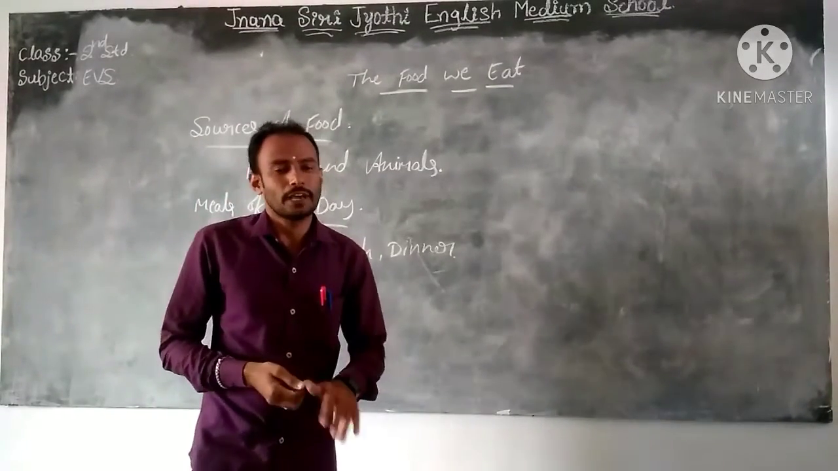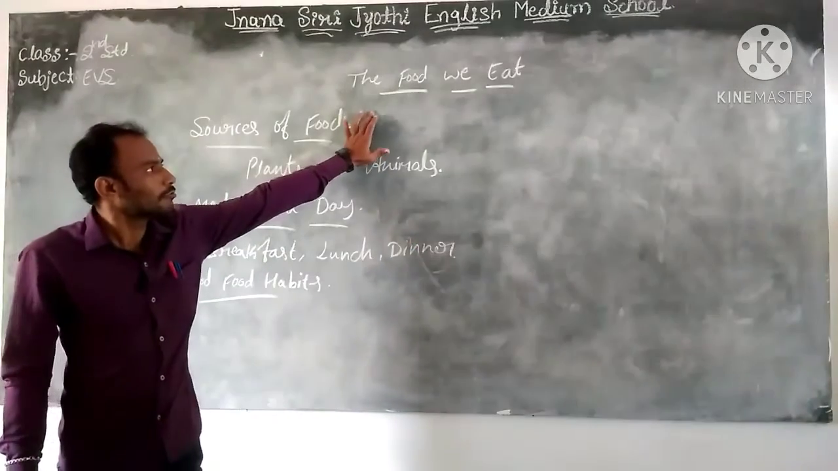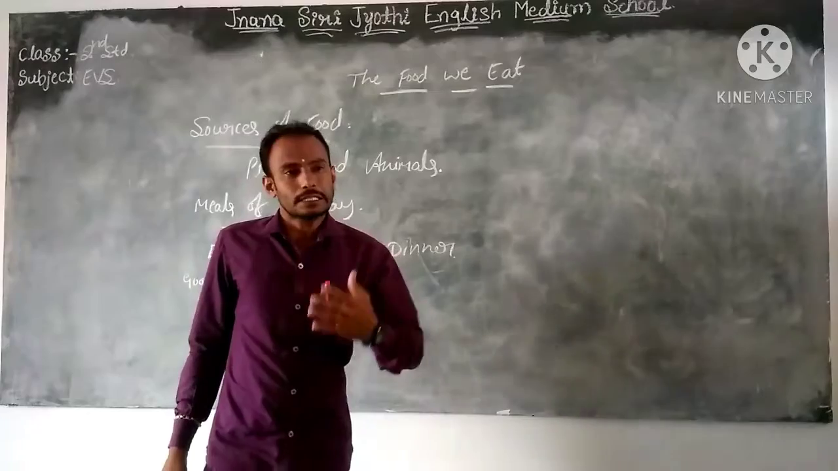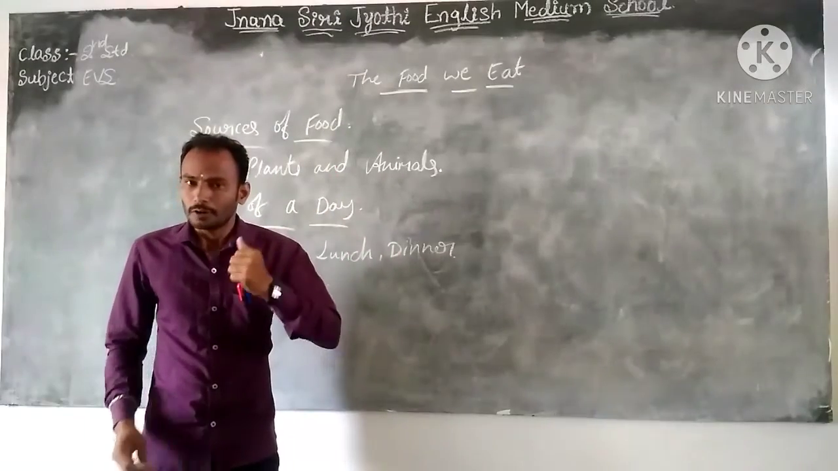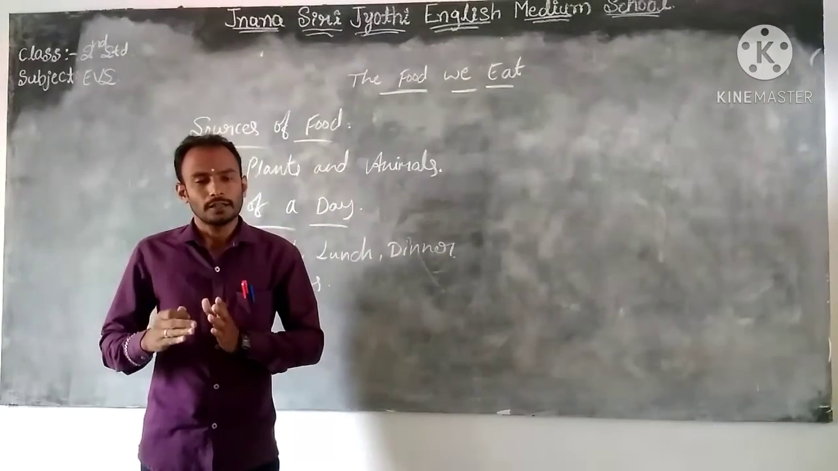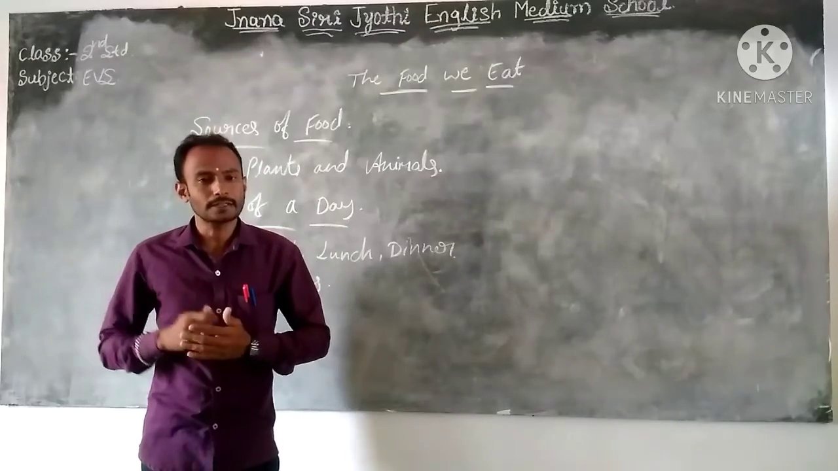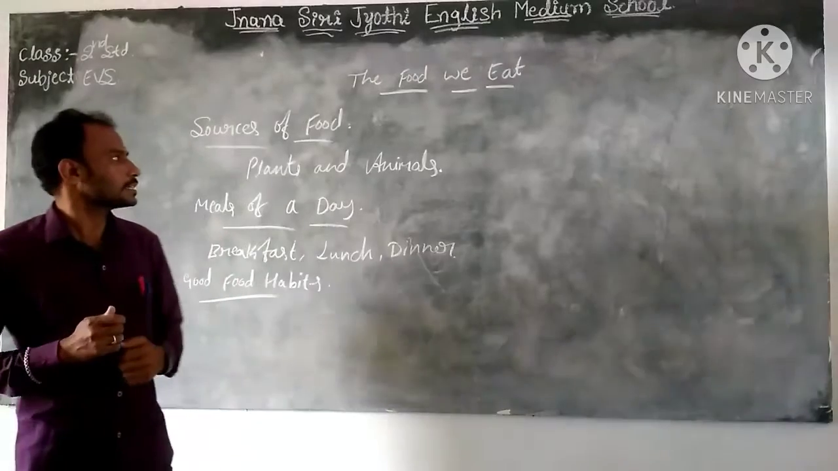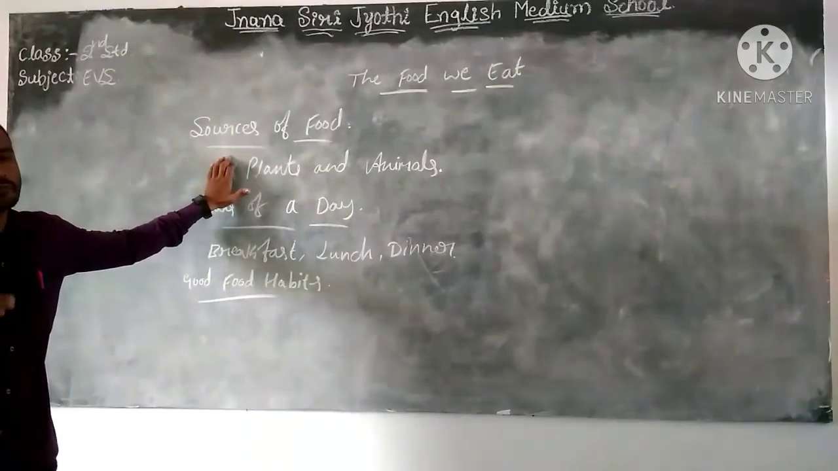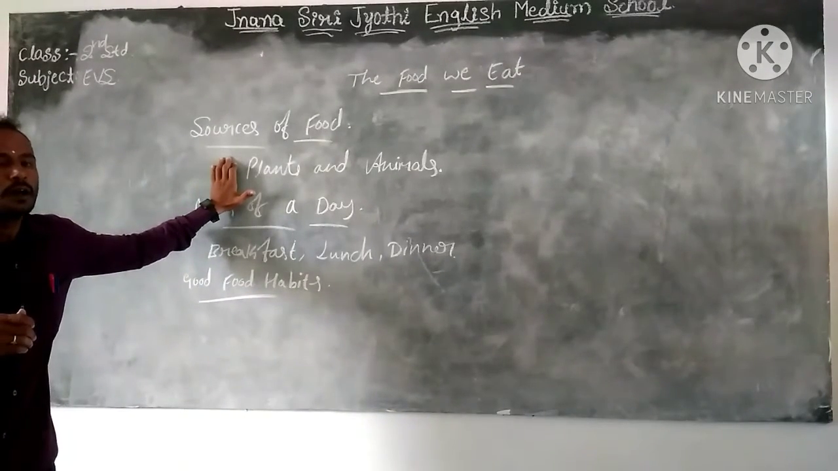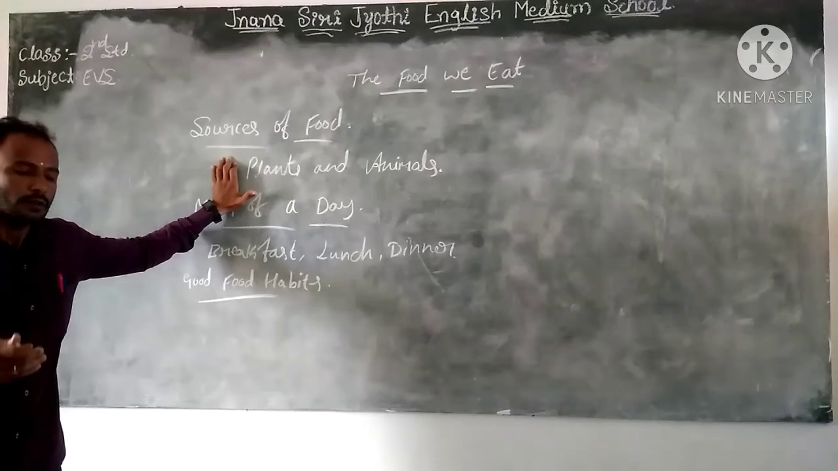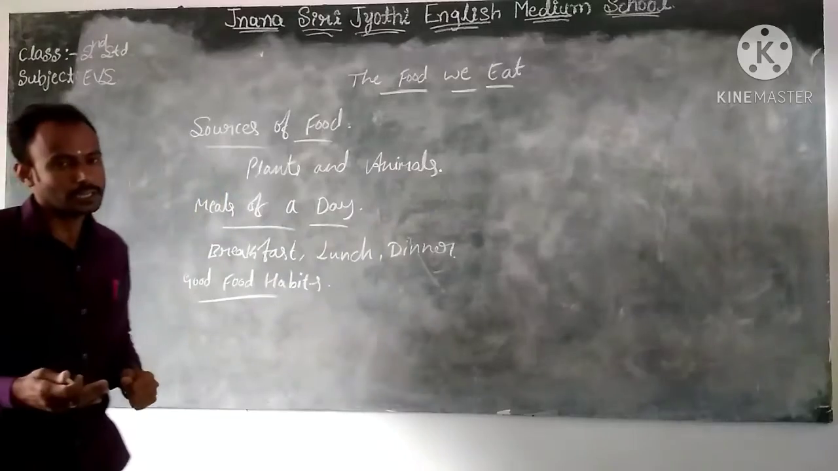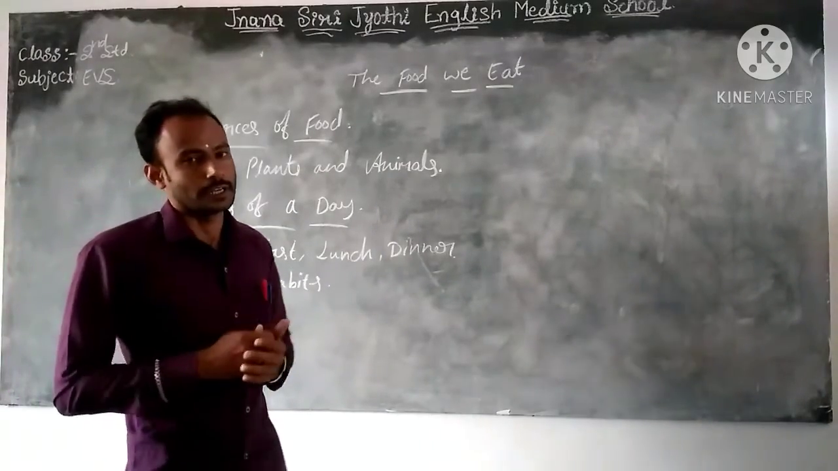In the previous class, we have already discussed the food we eat, protective foods and balanced diet. In this class, we will discuss sources of food. Children, we have non-veg and also veg, meaning vegetarian and non-vegetarian.